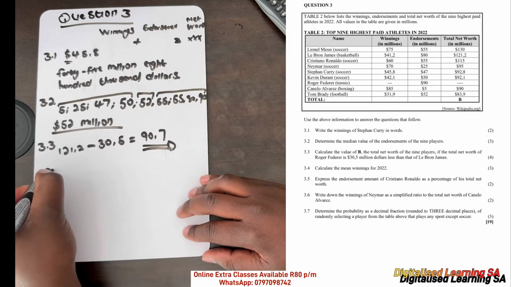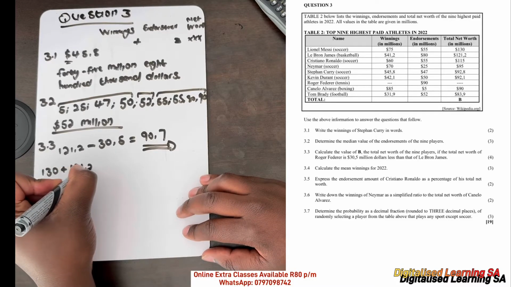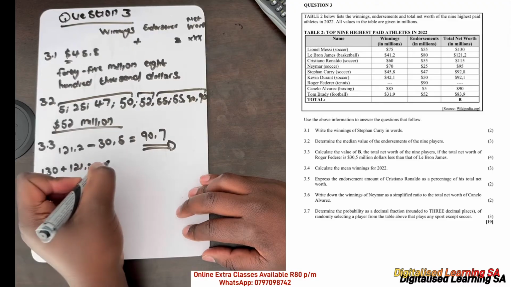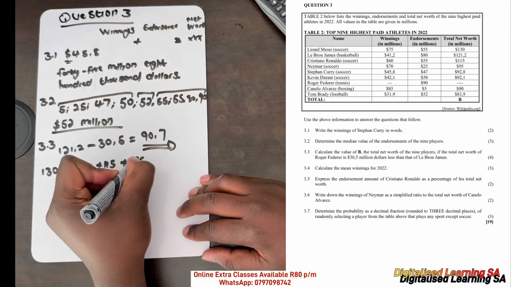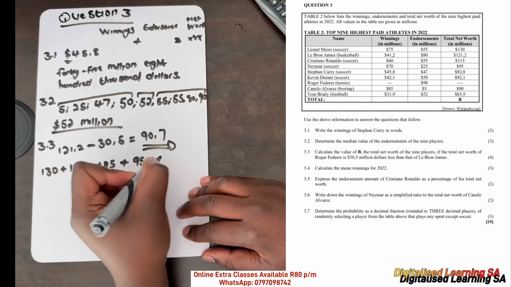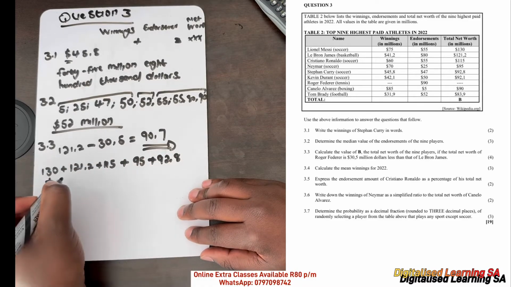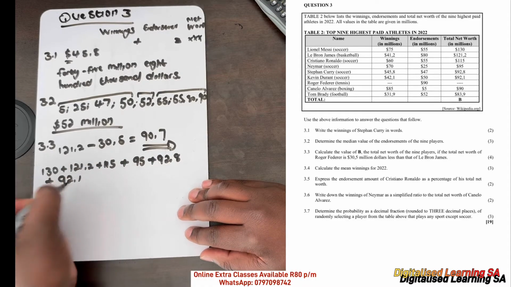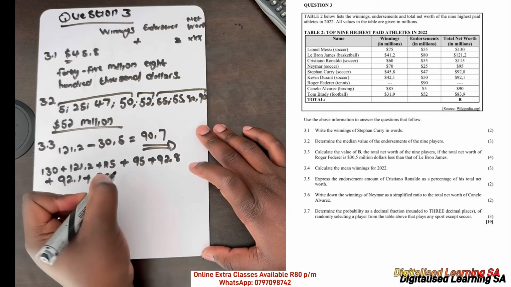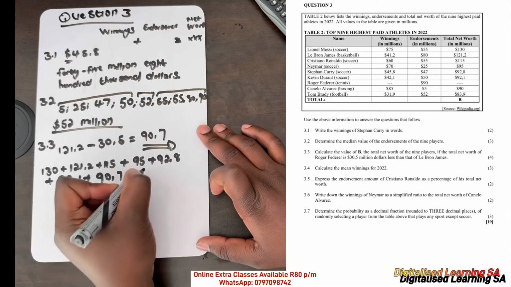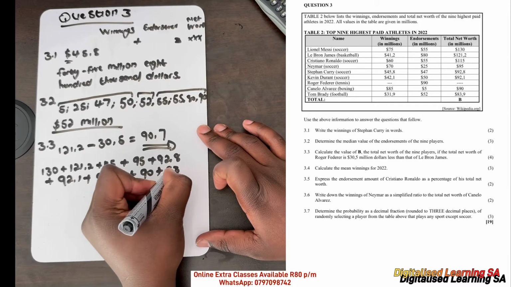So we are going to add 130 plus 121.2 plus 115 plus 95 plus 92.8 plus 92.1 plus the one that we calculated for Roger Federer, which is 90.7, plus 90 plus 83.9.